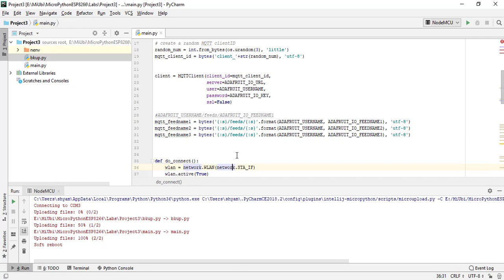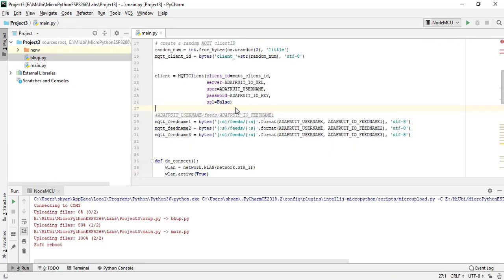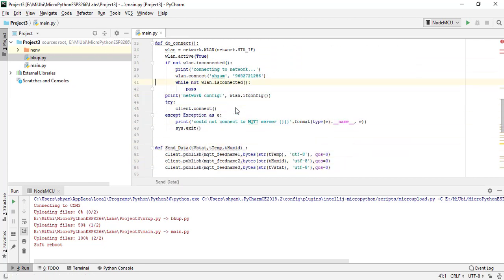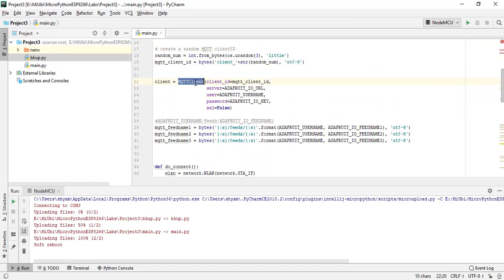SSL is secure socket, and I'm not using any secure socket here. Now in the do_connect block, we are just connecting to the client. In order to connect to the client, you just use client.connect. What is client? The object you created using the MQTTClient function call. Just client.connect will connect you to the MQTT client.